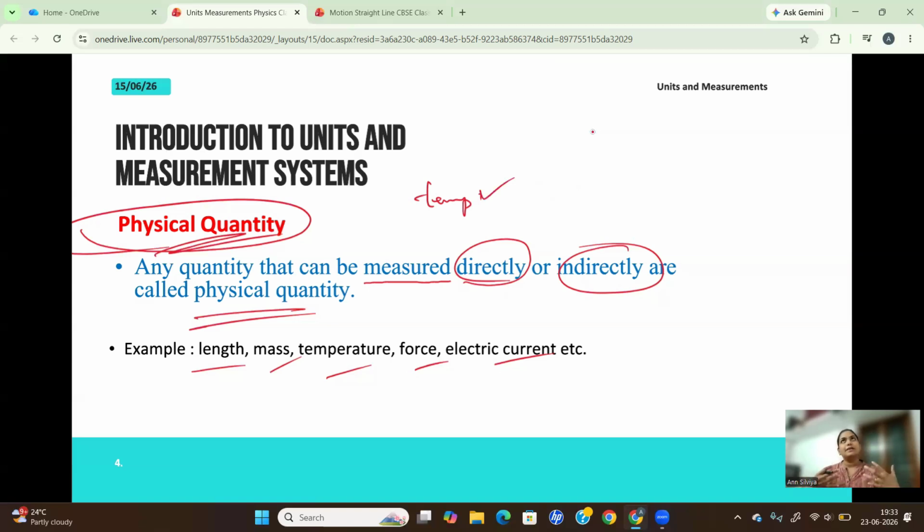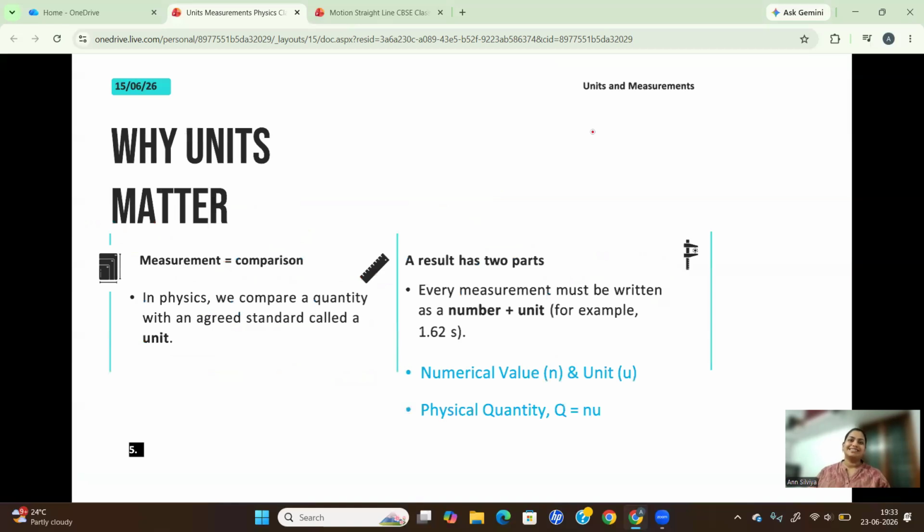And suppose you're very happy, but can you measure the happiness? No. So it's not measurable, so it's not a physical quantity. And if you're sad, you can't measure the sadness. So only the things that can be scientifically measured are called physical quantities. Okay? I hope you understand the basic idea of physical quantities.